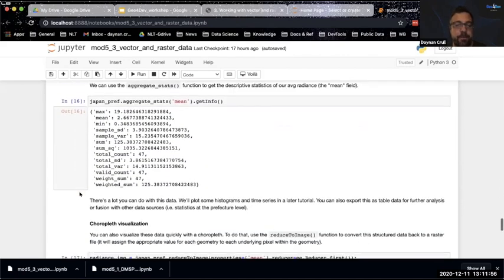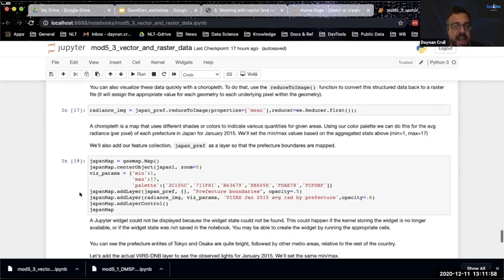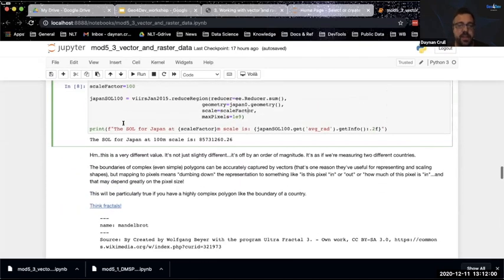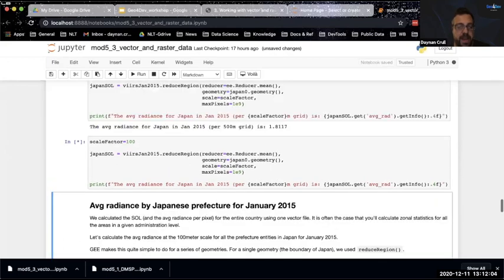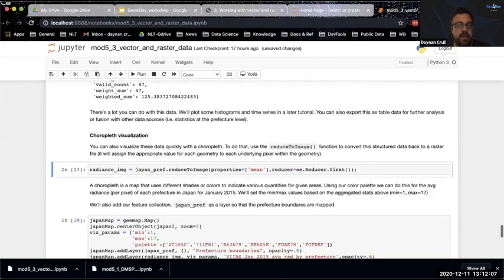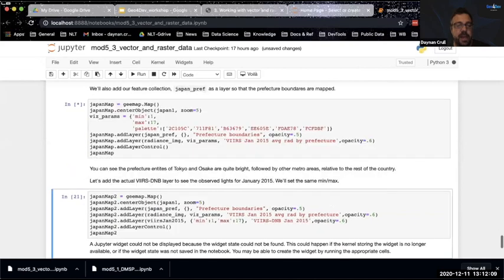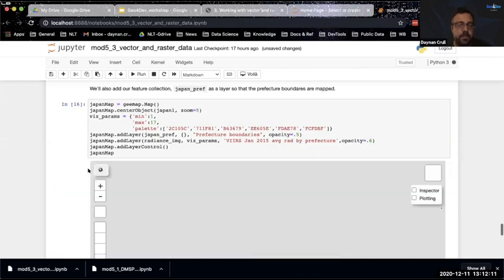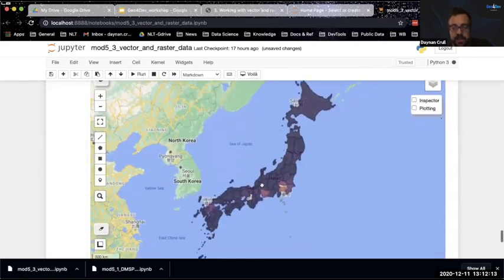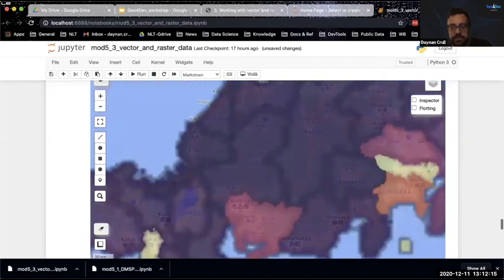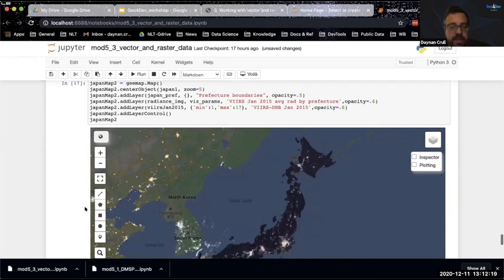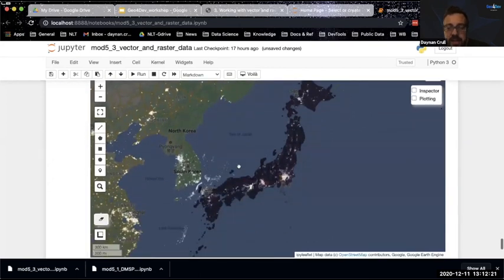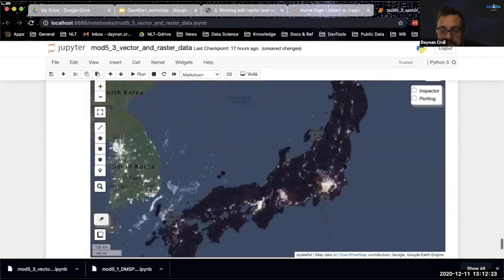I'm going to close this out and just say, hey, we can do the same thing we just did for a particular image, and we can do it for all of the prefectures in Japan. And if we do that, now we can do some fun things, like we can actually create a choropleth, where we're breaking down the images and showing these like that. Okay, that's fun. If we wanted to layer nighttime lights on top of that, here we see the nighttime light structure is more complex.